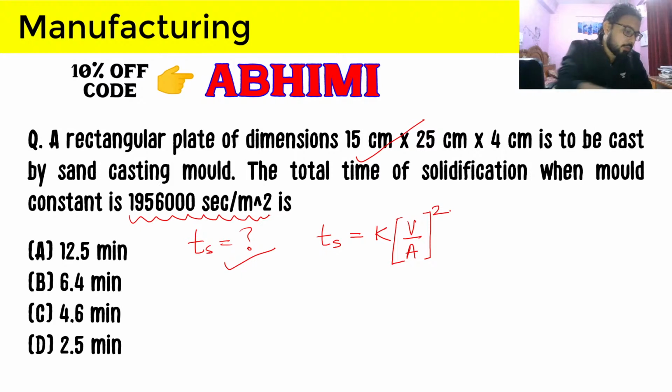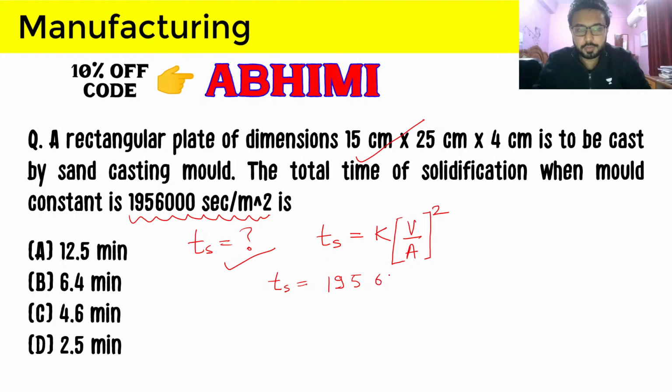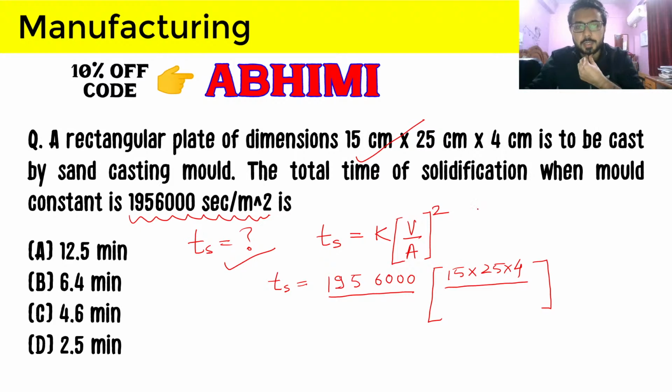So again, I have given ample amount of time. Now I am going to solve the question here. So TS, solidification time, will be 195,600 into volume, which is just 15 cross 25 cross 4, and this we are going to convert into centimeter, because our volume is in centimeter and our dimensions of casting are in centimeter.